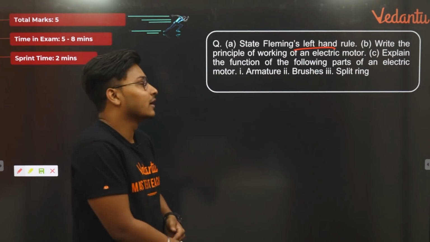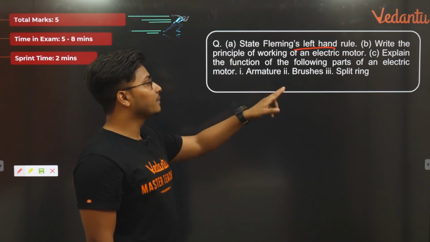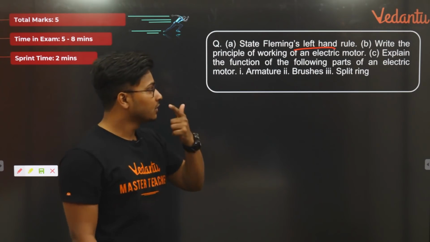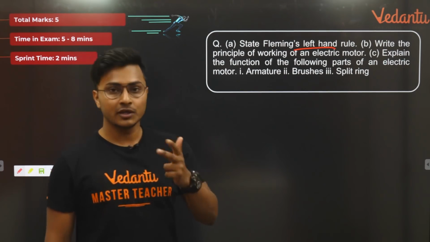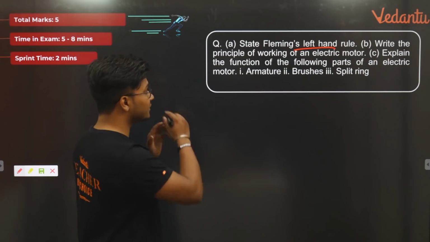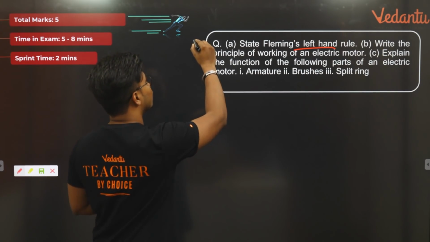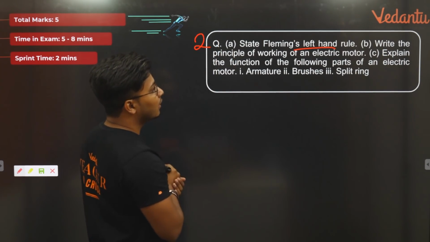What is the principle of working of an electric motor? Explain the function of the following parts of an electric motor: armature, brush, and split ring. Yes, armature, brushes, and split rings. So this is a 5-mark question. 2 marks you'll be getting from the first part.